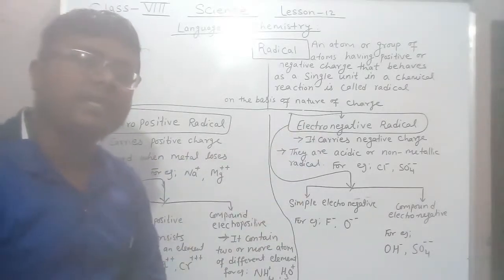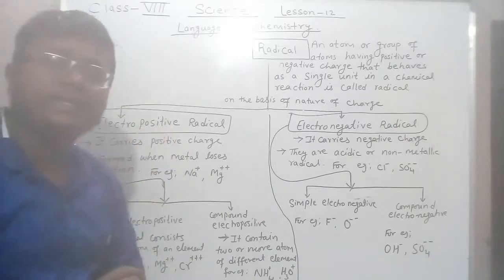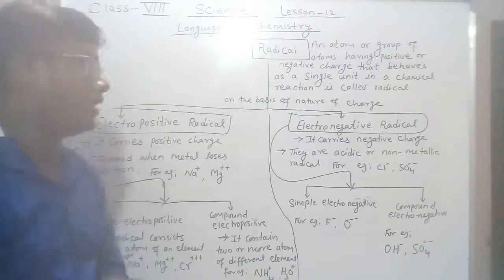So what does electropositive radical mean? Electropositive radicals are those radicals which carry positive charge.